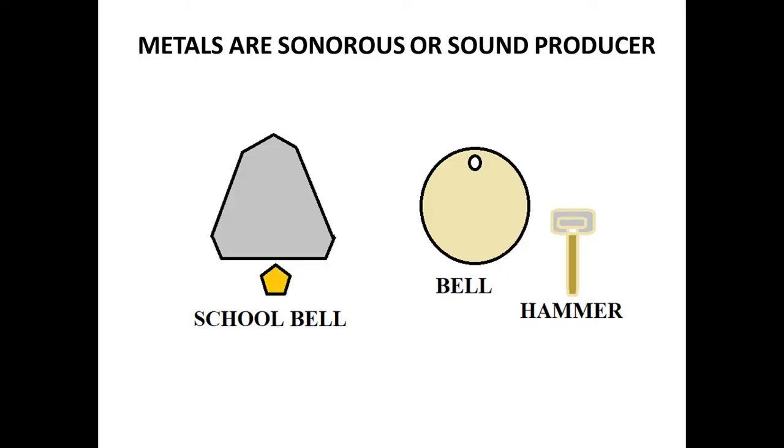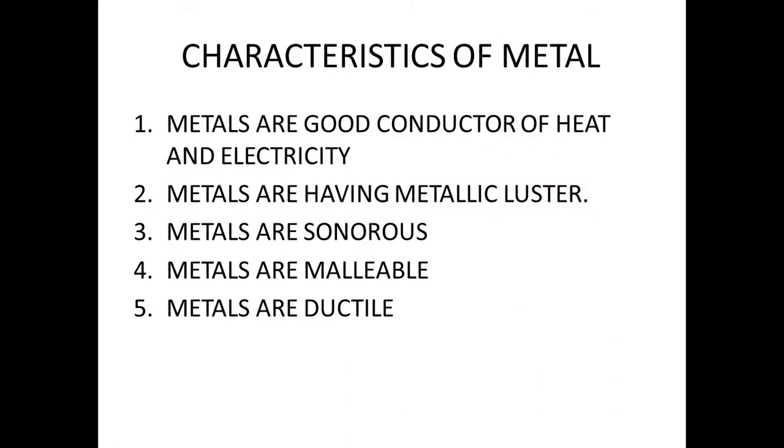Another property of metals is that they can produce sound. They are good sound producers. They are sonorous when they are beaten with the help of hammers. If you beat the school bell with the help of this hammer, then a sound is produced. This type of bell you may see in your schools, where the attendant beats the bell with a wooden hammer, and a sound is produced. So this activity represents that metals are sonorous, they may produce sound.